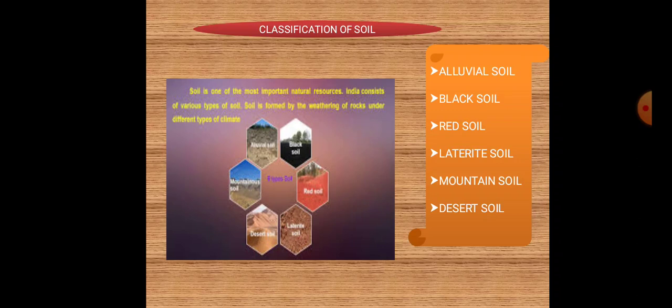The last soil is desert soil. These are sandy soils. This soil can be found in the hot desert region. These soils are porous and saline. Since it is infertile, agriculture in these soils is not so successful. This is not fertile soil.